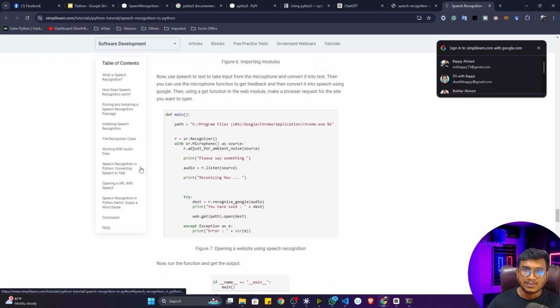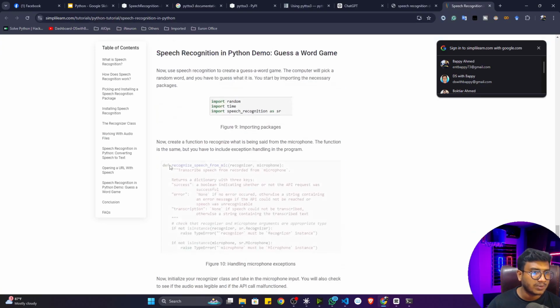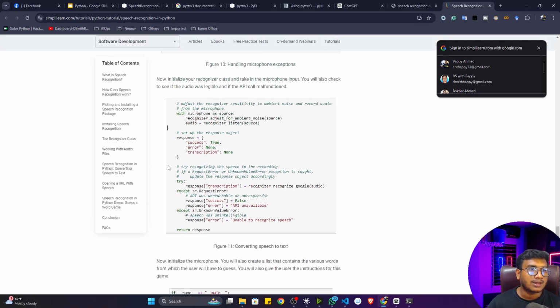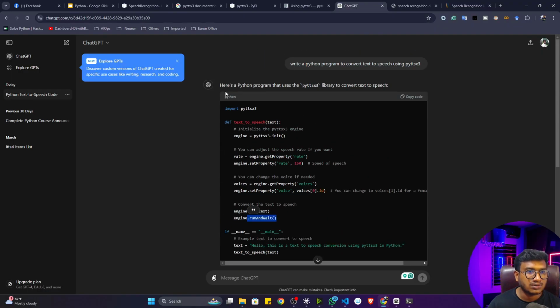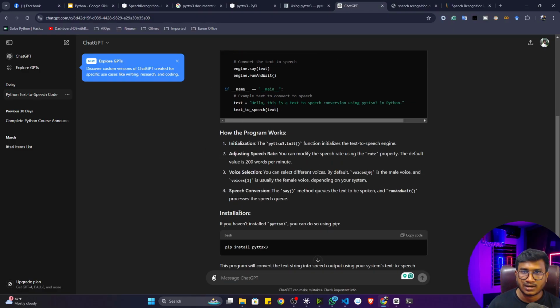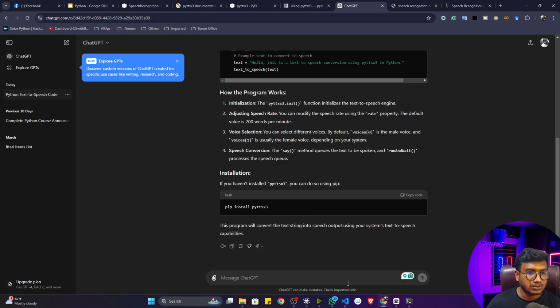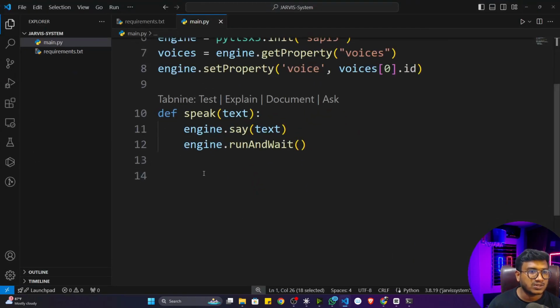Again, I will share one simple code snippet so that you can use it as it is, because there are so many implementations you can see. It would be a little bit confusing for beginners, I know that. So I'll just show you in the easiest manner. Either you can also ask ChatGPT, just give a prompt: I want to recognize a voice, just give me one code with the help of the speech recognition library. You will see that ChatGPT will also generate that particular code for you. Okay, so let me show you how I created this particular speech recognition.